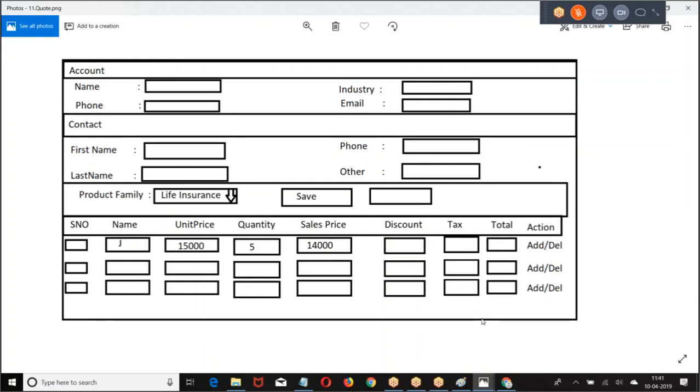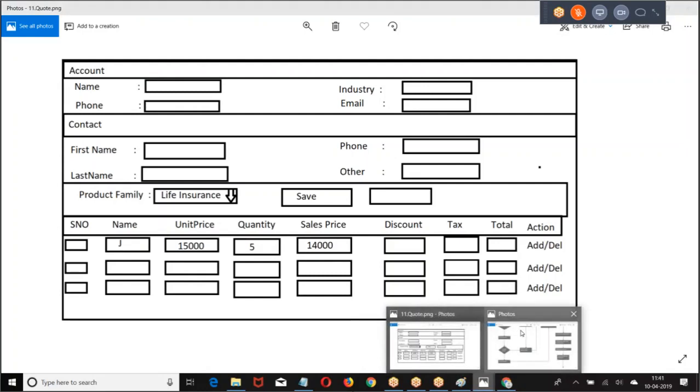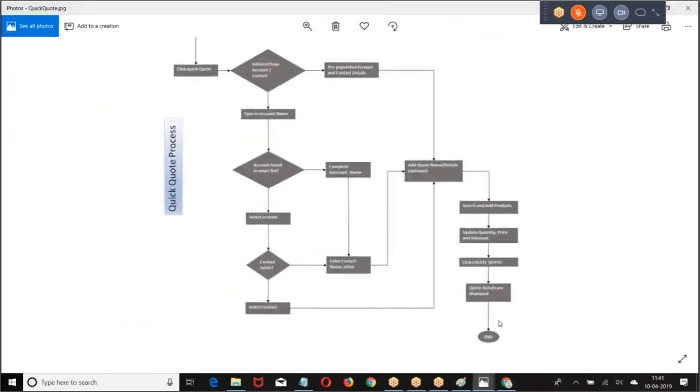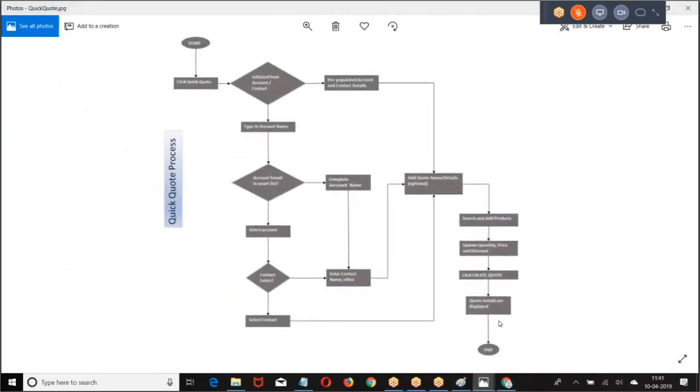When you say save, that record will be saved to the opportunity. When you say save and email, the quotation will be sent to the contact. Then save and download, the record is saved and a PDF will be downloaded. So this is the pick code functionality. This is what we implemented on opportunity. If you can explain this, you can explain it for 1.5 hours.